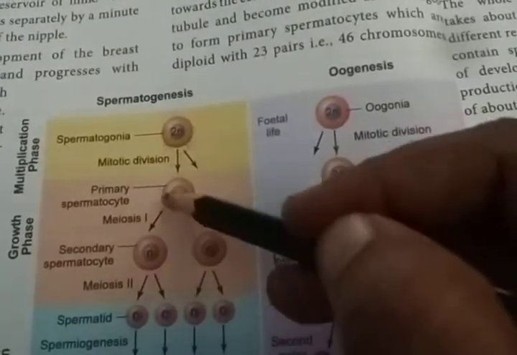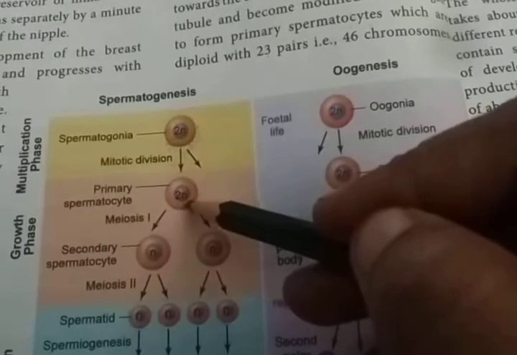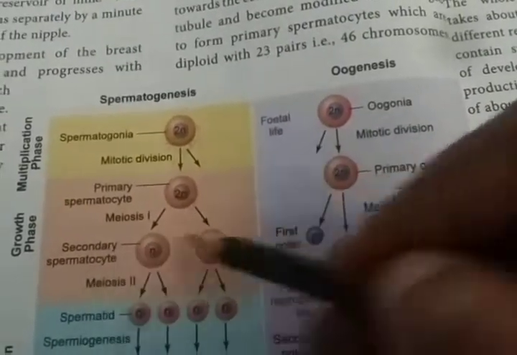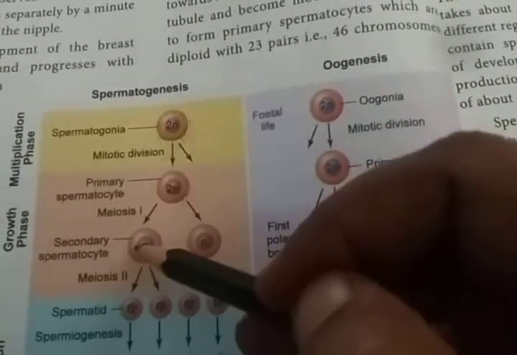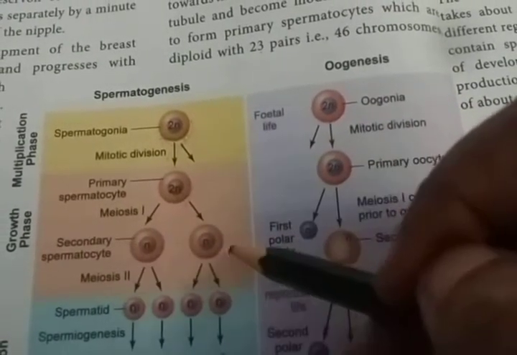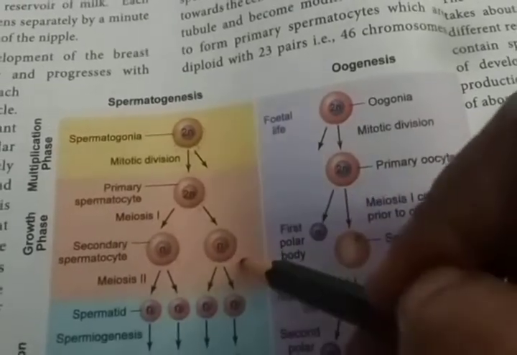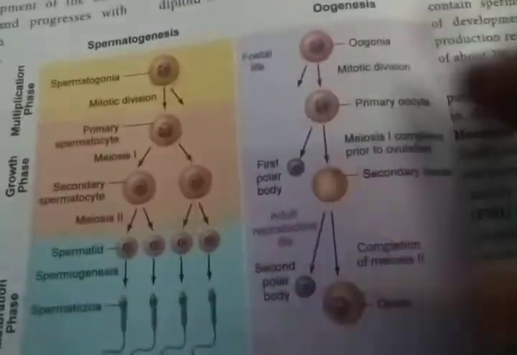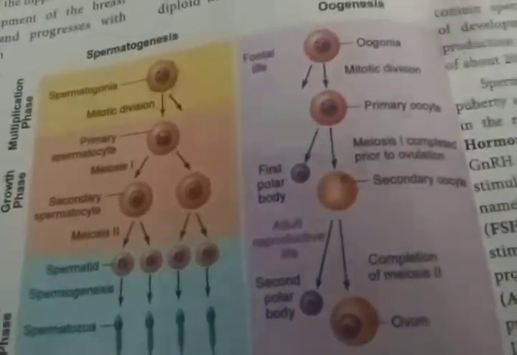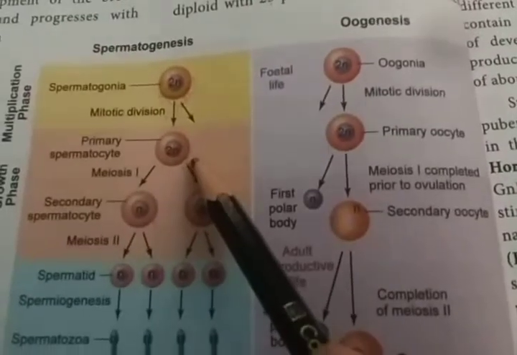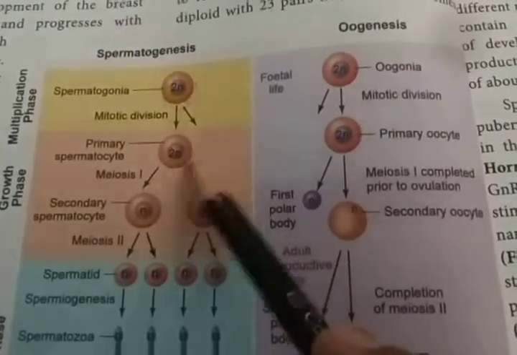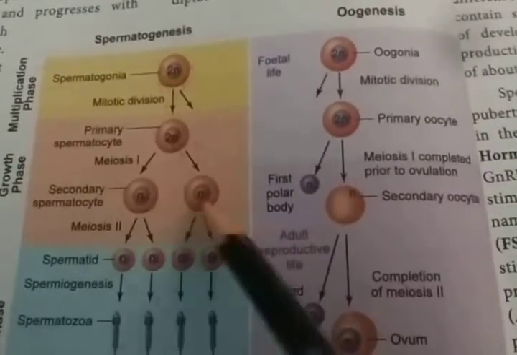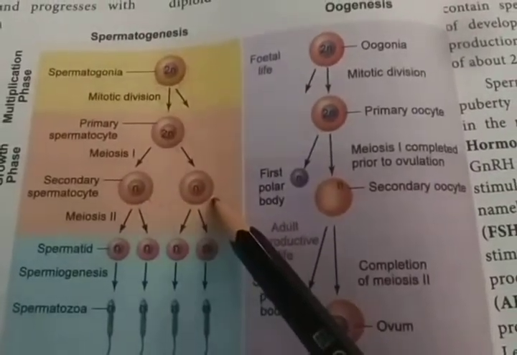Each primary spermatocyte undergoes the first meiotic division to form two secondary spermatocytes, which are haploid in nature. Here 23 chromosomes, here 23 chromosomes. It is the reduction division. The first meiotic division occurs in a primary spermatocyte, so the diploid cell is divided into two haploid secondary spermatocytes.